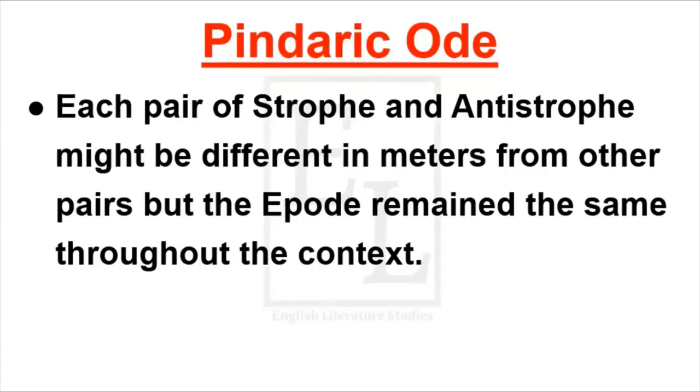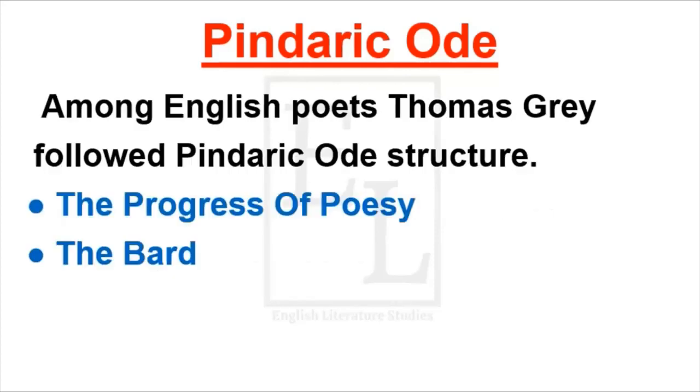So each pair of strophe and antistrophe might be different in meter from other pairs, but the epode remained the same throughout the context. So in each pair of strophe and antistrophe, meters may be the same sometimes and may differ sometimes, but the epode remained the same throughout the poetry.